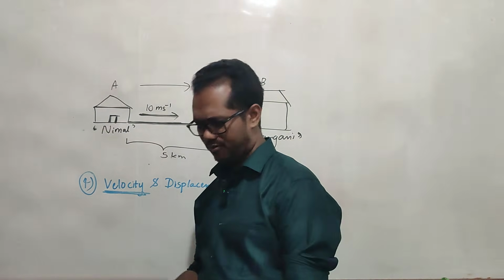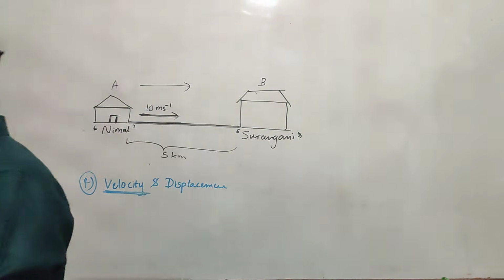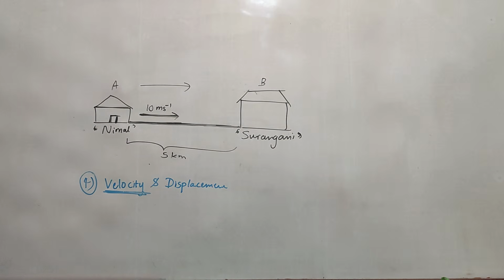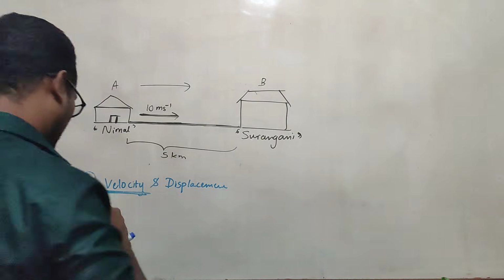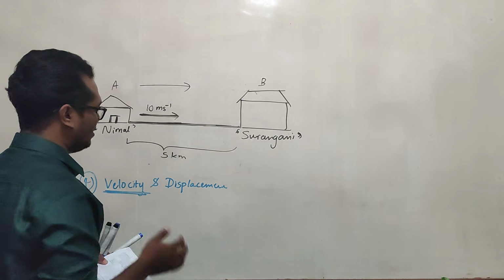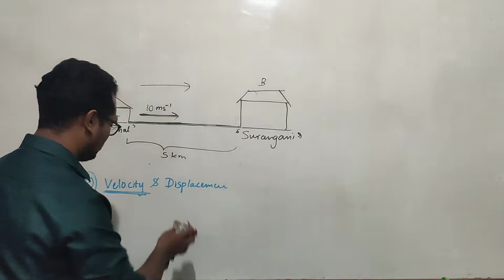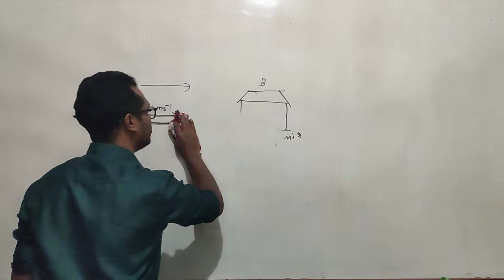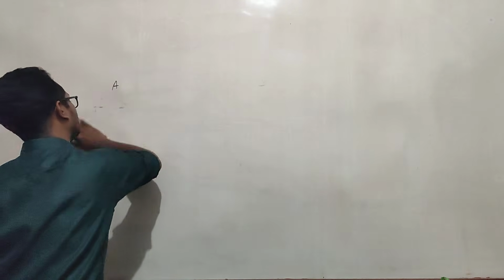Simple thing. We have a direction, we have a magnitude. So this is the correct answer for this question. Don't panic. The correct answer for the second question is answer 4. Okay, right. I hope you got the idea. Good. Now we move on to the next question.